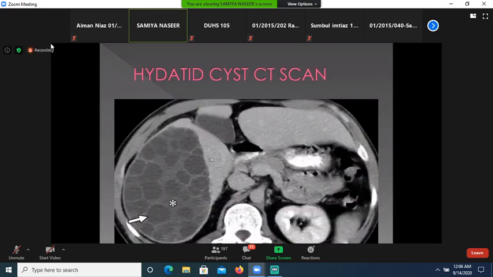Now, what about this? This is hydatid cyst on CT scan. Again, contrast CT scan abdomen taken at the level of liver, demonstrating a large cystic, fluid attenuation, fluid density lesion with multiple daughter cysts. This is typical hydatid cyst. And here you can see the wall is non-measurable. This is thin wall.